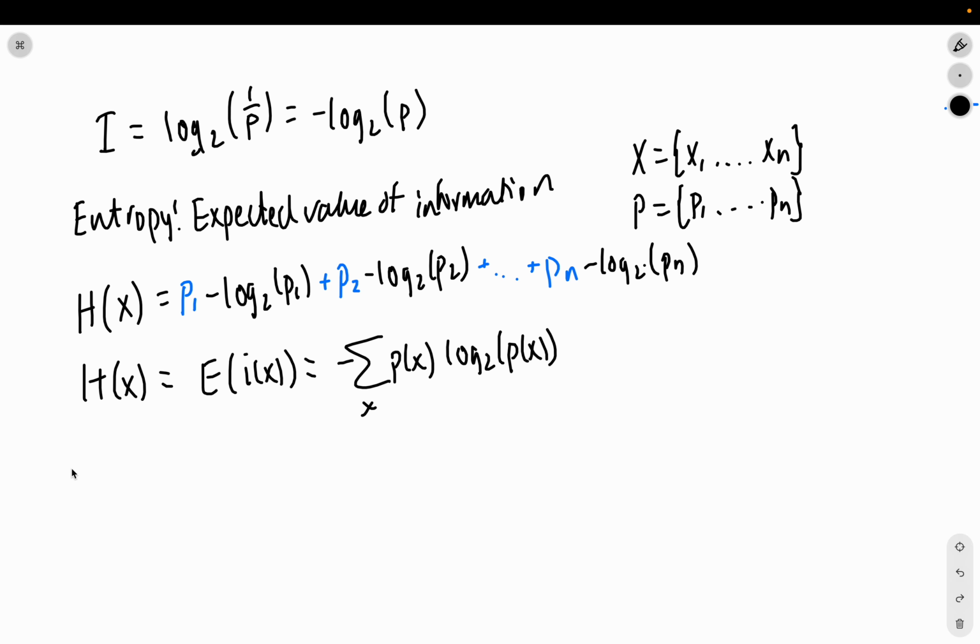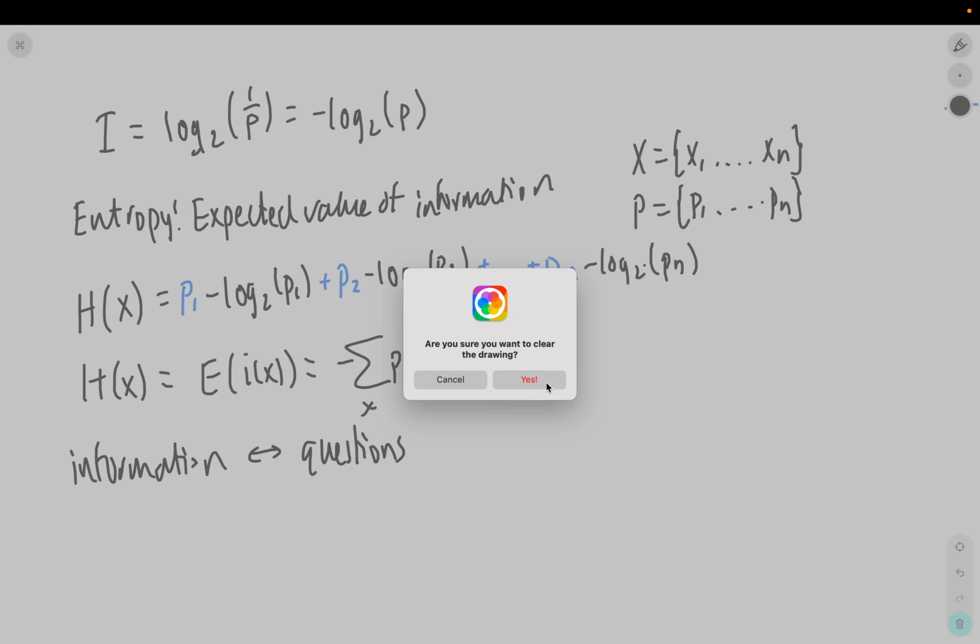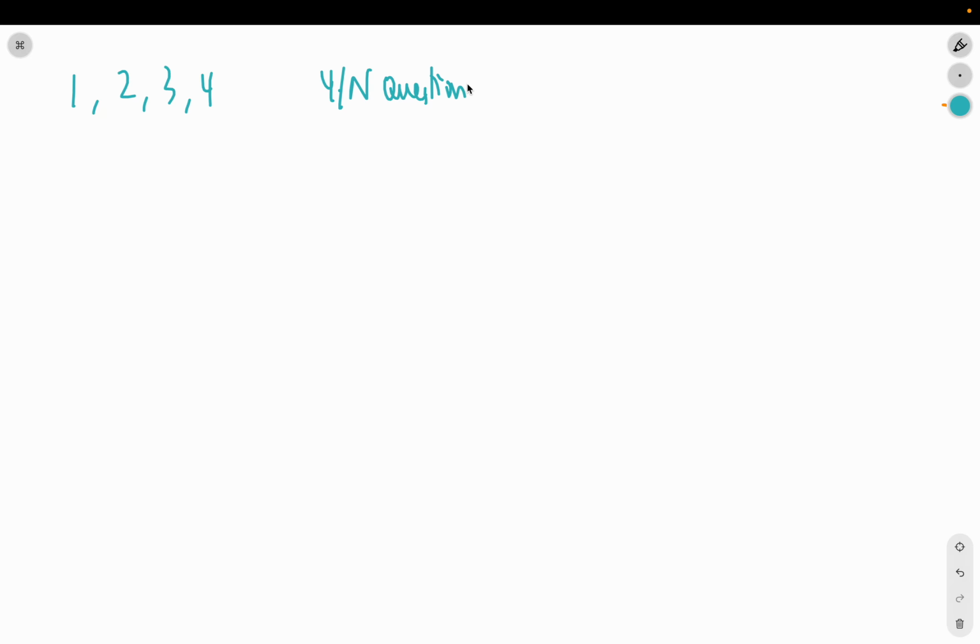So information, in general, is related to questions you need to ask, and we'll see why. Here's the scenario. Someone rolls a 4-sided die: 1, 2, 3, 4. Your goal is to ask yes or no questions to figure out what the roll was.